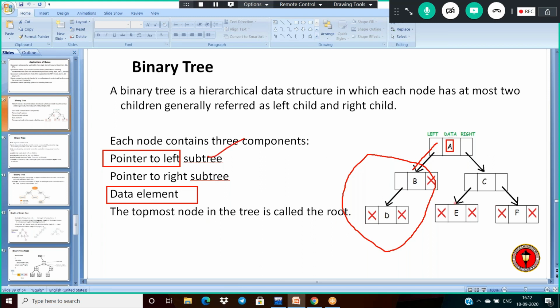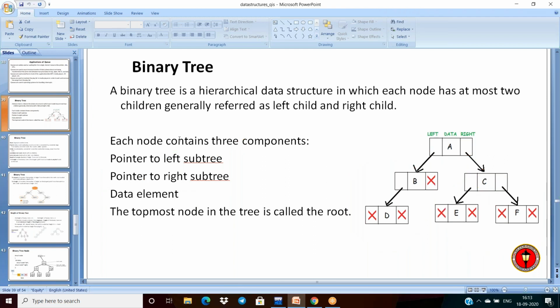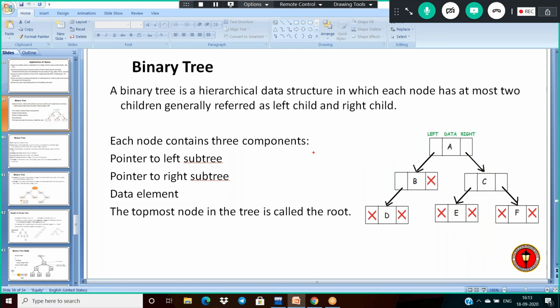And what about the next element here, the right pointer? It also forms one subtree. Why? Because this is the root. This is the node having left and right, and overall this will be the root. So finally, if you take a node of a binary tree, it is having three components. One is left pointer, second one is right pointer, and third one is data element.